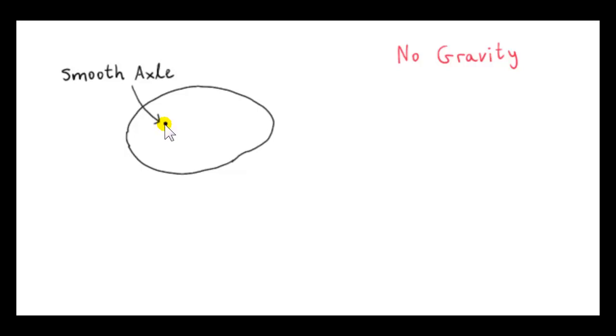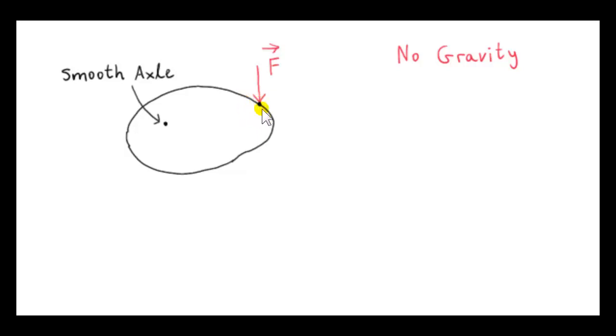Okay. Now, the axle is perfectly smooth, so the body can rotate about the axle with no resistance to its rotation. So suppose that a force is applied to the body at this position here. Well, we know from Newton's second law that if a force is applied to a particle, then the particle will accelerate.